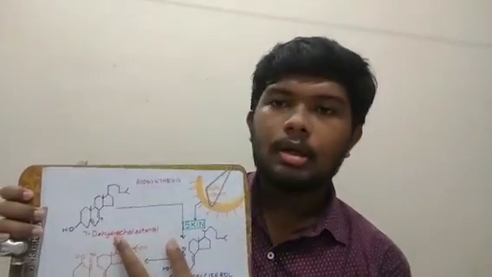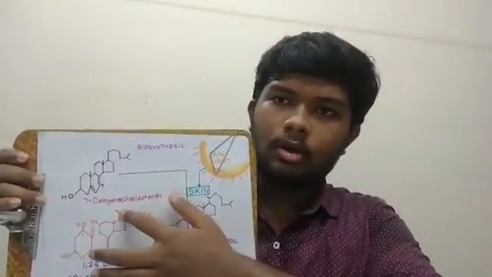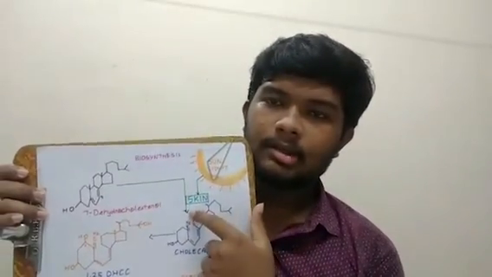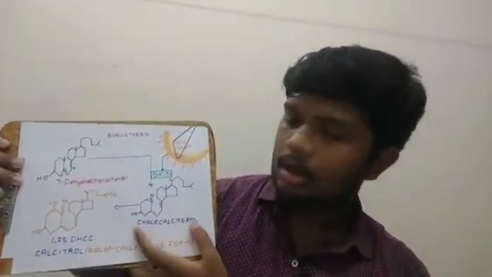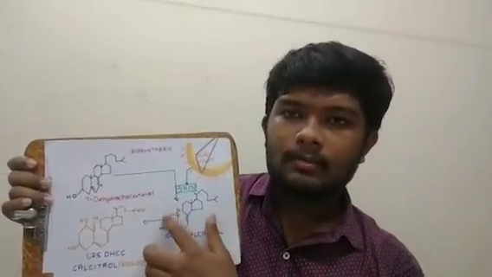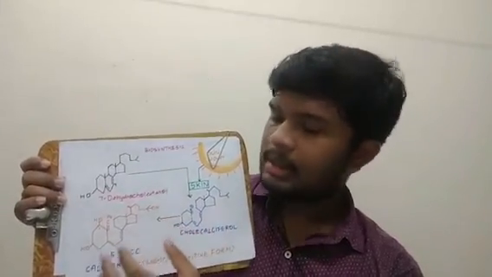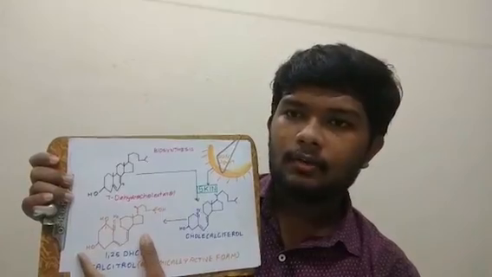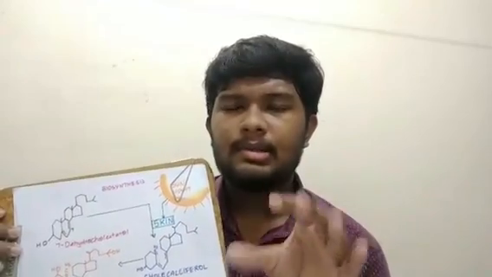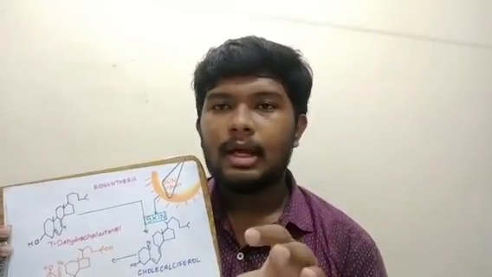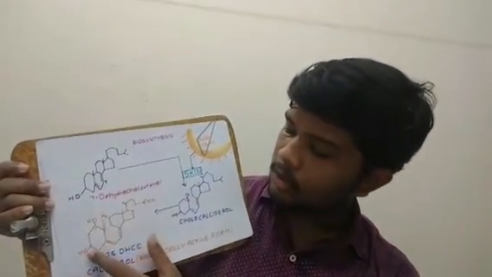Speaking of biosynthesis, we have dehydrocholesterol in our skin. When UV light passes through our skin, it gets activated and forms cholecalciferol. After several reactions, this cholecalciferol gets converted to a biologically active form called calcitriol, with the chemical name 1,25-dihydroxycholecalciferol. What happens here is the addition of two hydroxy groups.